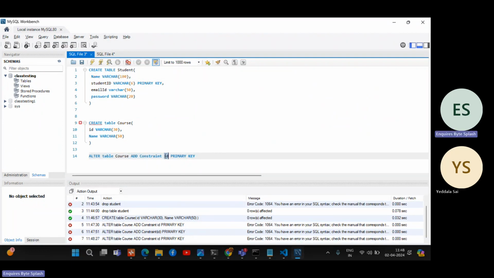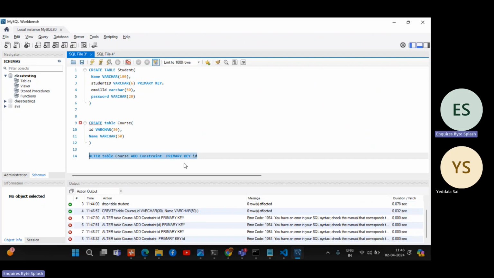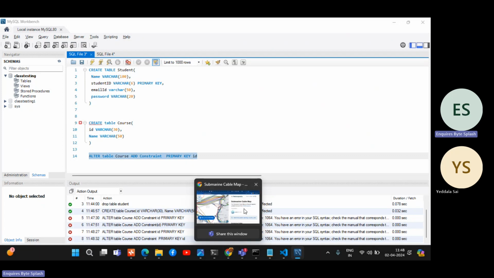Let's see. Actually, there is a problem. For MySQL, syntax might be different. For MS SQL, syntax might be different. For MariaDB, syntax might be different. So if syntax is wrong, we need to check in Google.